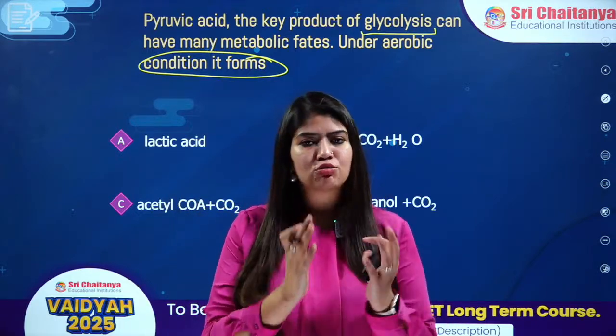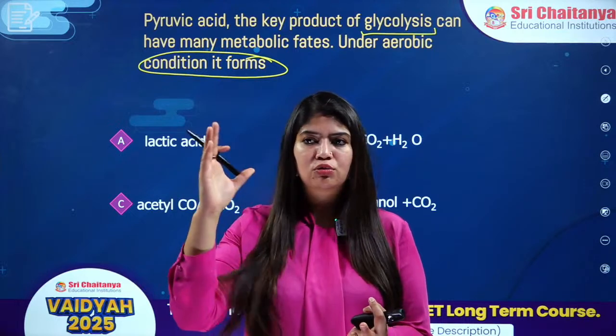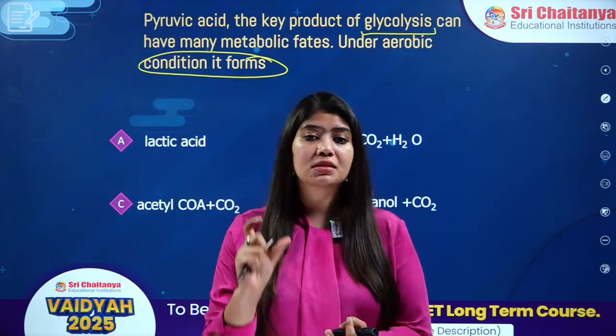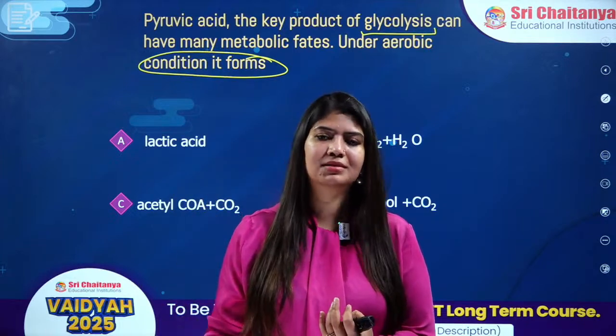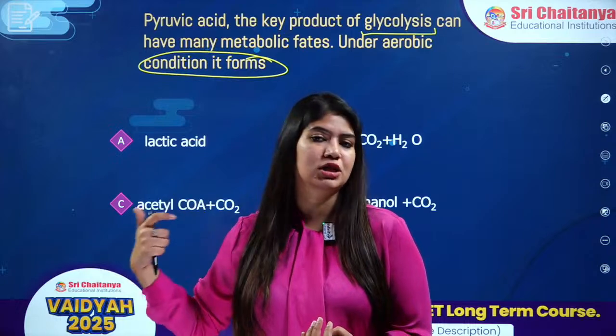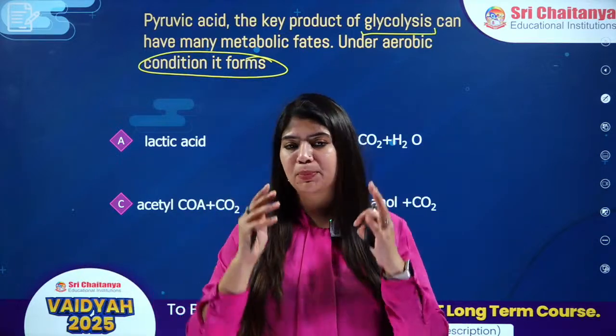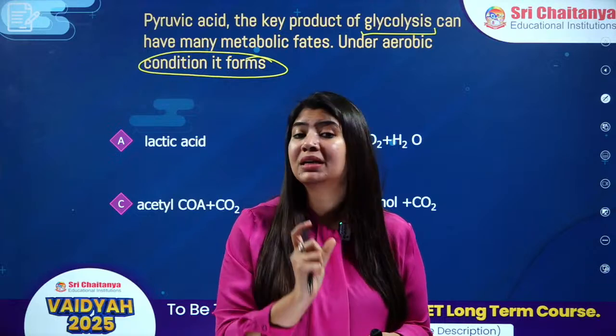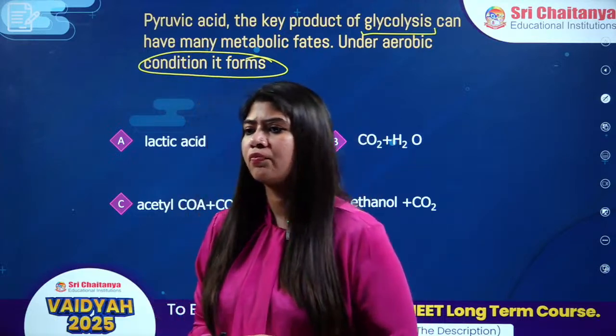Okay, my glycolysis is giving me, from 1 glucose, 2 pyruvic acid, right? If there is presence of oxygen, in that case, this pyruvic acid will go for link reaction, then Krebs cycle, and finally to the electron transport chain. But if there is absence of oxygen, in that case, this pyruvic acid will go for fermentation process.